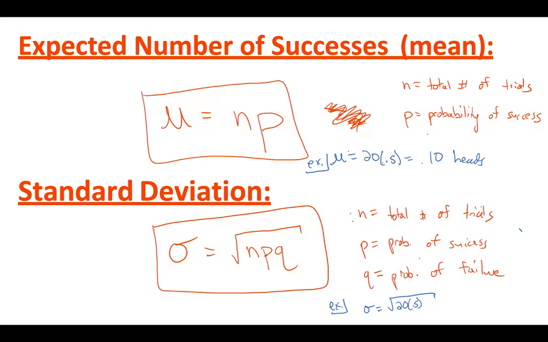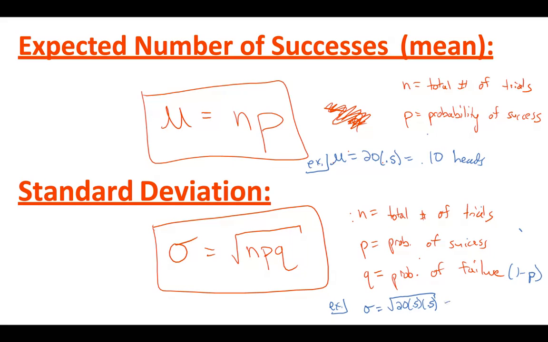And think about what the Q would be. Remember, Q is the same thing as 1 minus P, right? It's everything that's left over. If there's a 50% chance of success, getting a head, there's a 50% chance of failure, which indicates getting a tails. So 20 times 0.5 times 0.5 in the square root. And you can just type that in your calculator, all in one square root there. Just do square root 20 times 0.5 times 0.5.